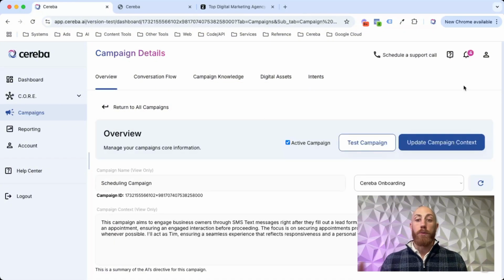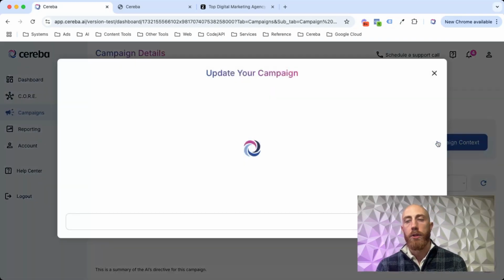Now, one thing I want to quickly touch on before we get into the High Level piece is that it's very, very easy to make changes to this campaign now that we have everything set up. And it's as simple as just clicking this Update Campaign Context button here. You'll never be prompting the AI. You'll never be writing code. Any changes that you make will be done just through a conversation with your AI.